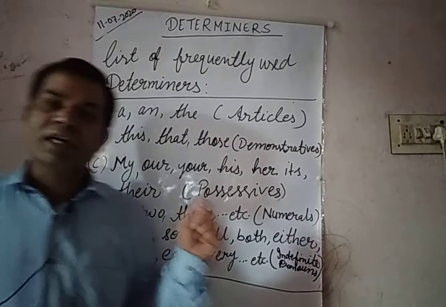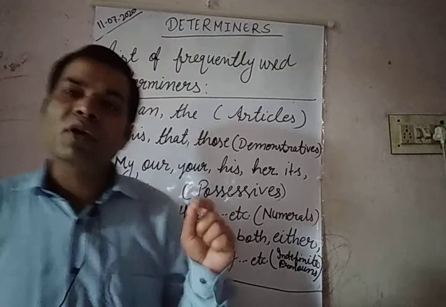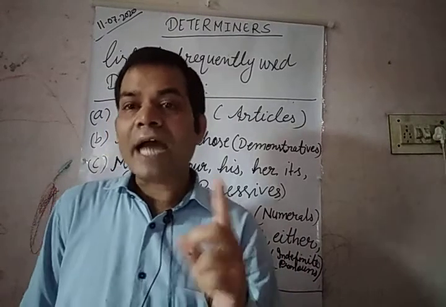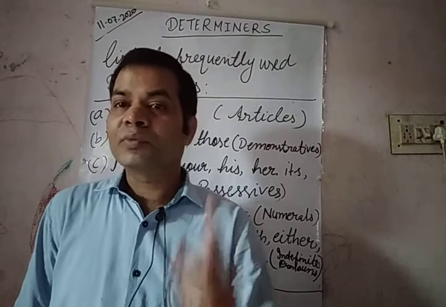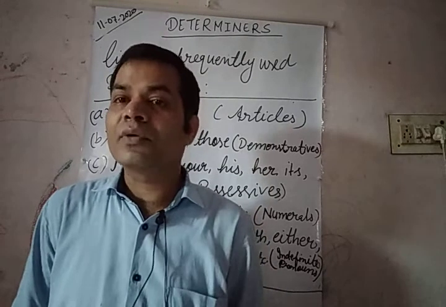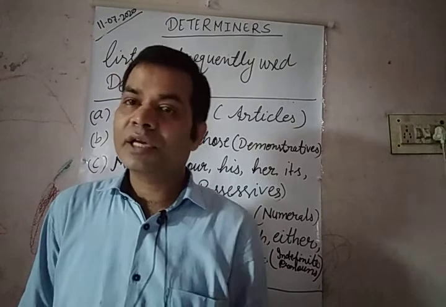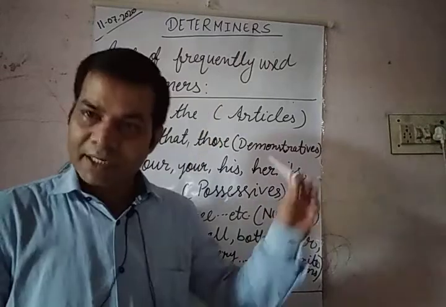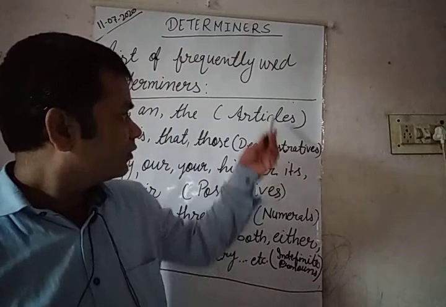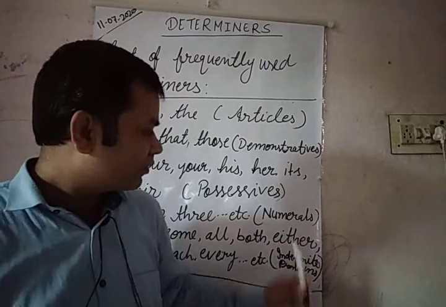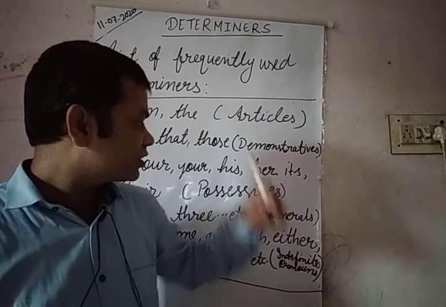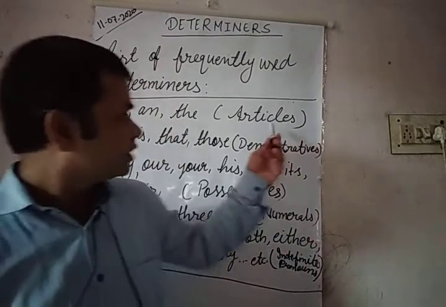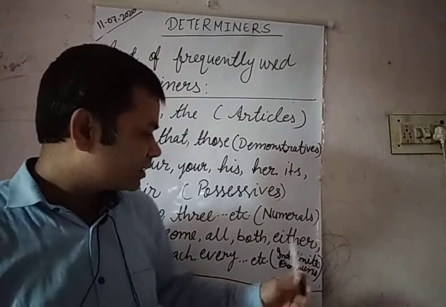Any word which comes before a noun and tells us more about the noun, describes the noun, makes its meaning more clear, that word is an adjective. And the word which stands for a noun, that word is a pronoun. Okay, so you must know about it. If we divide them into kinds, there are five kinds: articles, demonstratives, possessives, numerals, and indefinite pronouns. So these are adjectives and these are pronouns.